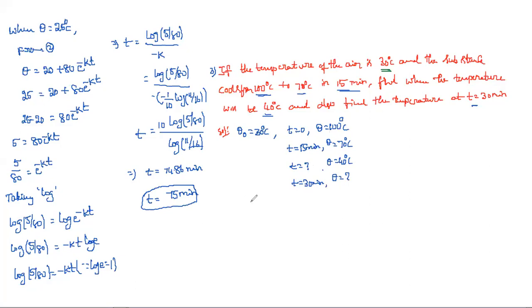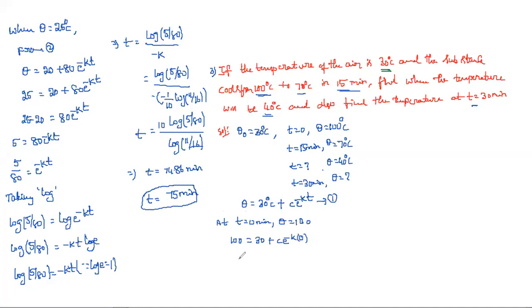Theta is equal to 30 degrees centigrade plus C into e power minus kt. This one we take as equation 1. Now we need to find the value of C. For that, we take t equal to 0 minutes, where the temperature of the body theta is 100. Substituting, 100 is equal to 30 plus C into e power minus k into 0.